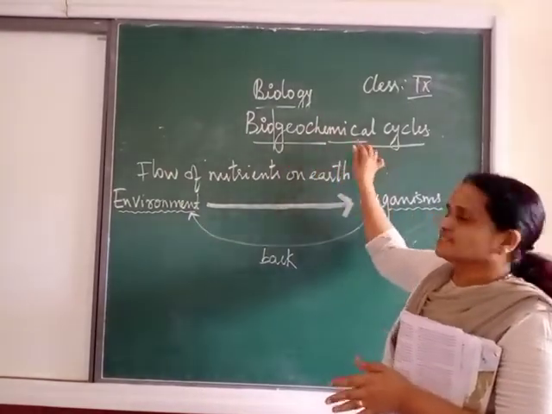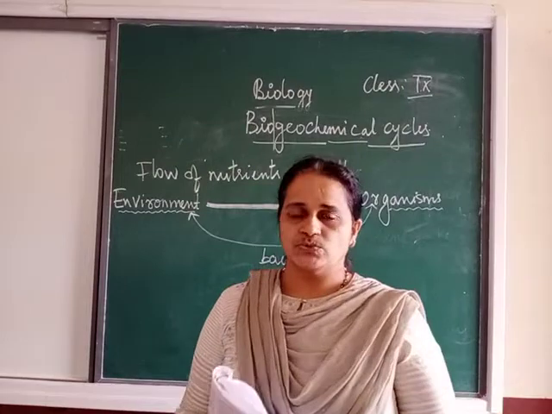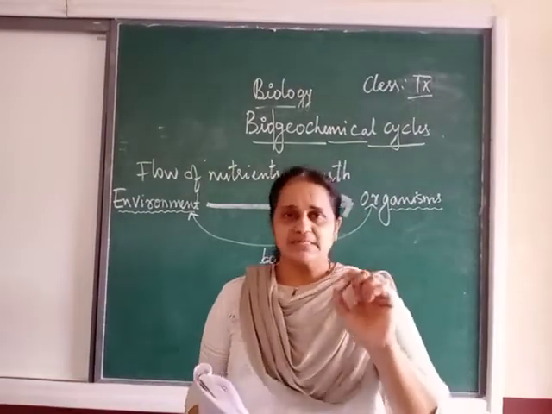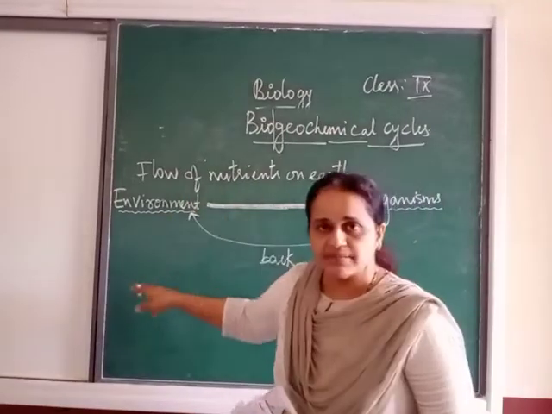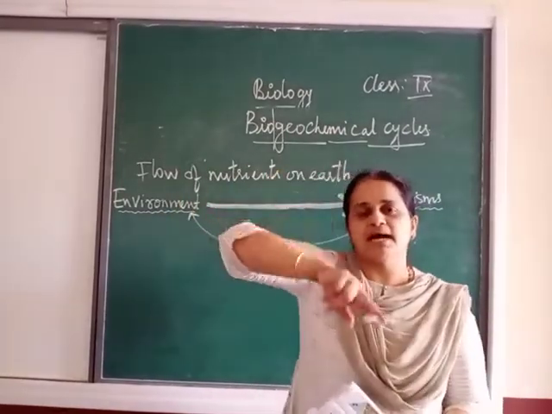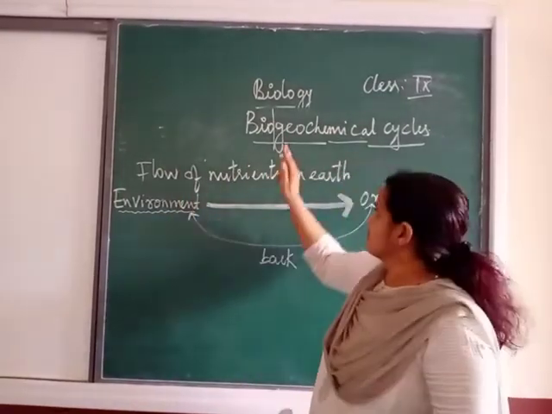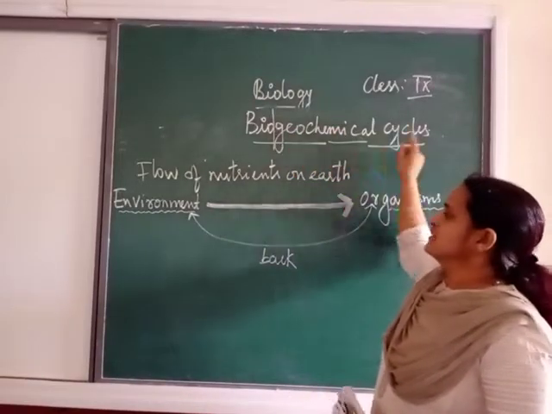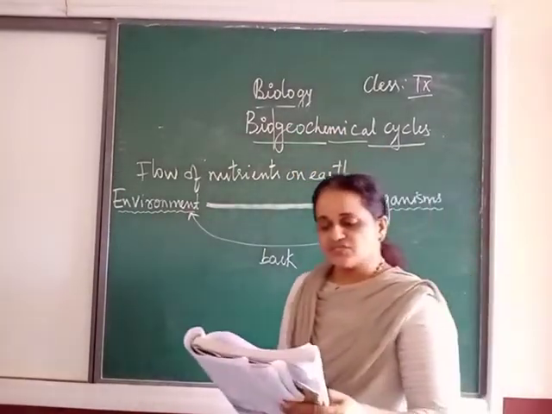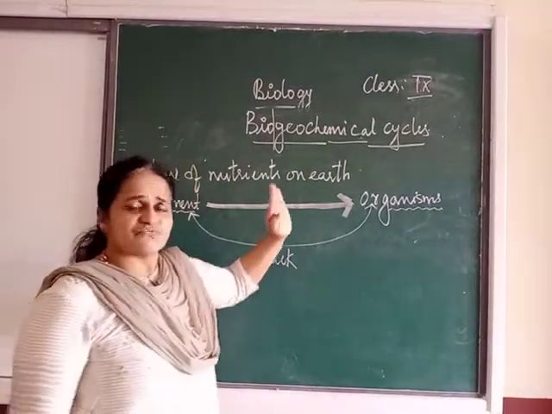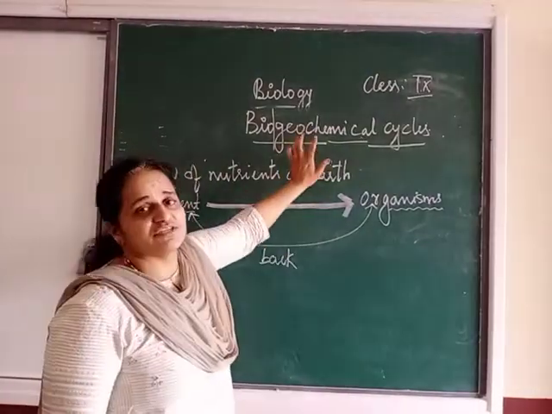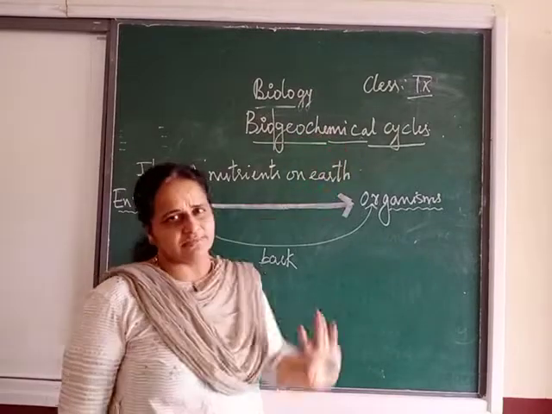Chemical means it is related to some chemical compounds or elements. They are circulating in the environment in a cyclic manner. That is referred to as the biogeochemical cycles. In this chapter we will talk about the different biogeochemical cycles. So firstly, let us see the meaning of biogeochemical cycle.